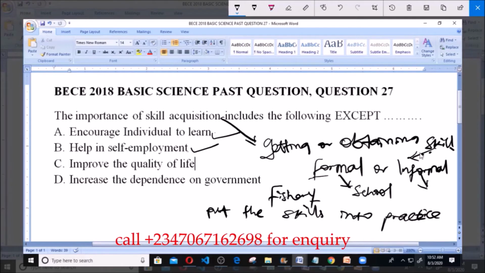Now see here, it says improve the quality of living. Yes, skill acquisition has helped improve the quality of living. The aspect of technology: you go to a computer site or you learn computer in school. This computer knowledge that you have, this computer skill, has improved your quality of life.